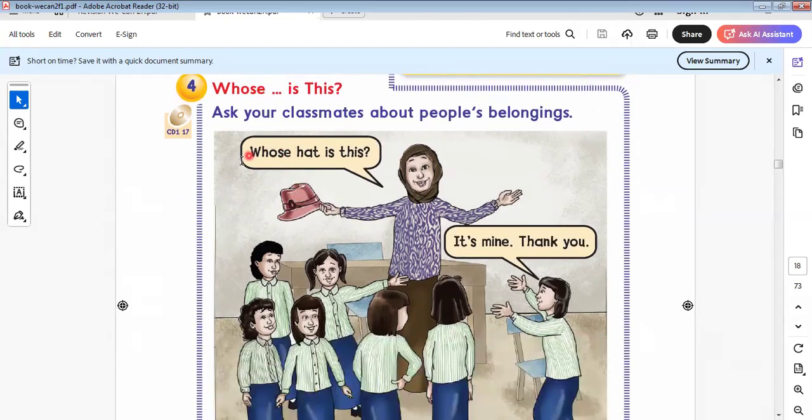When we talk about whose, I talk about something that belongs to me. It is possession. Whose is used to ask about something that belongs to someone. When we answer, we say it's mine. This is called a possessive pronoun. It's a kind of pronoun called a possessive pronoun.